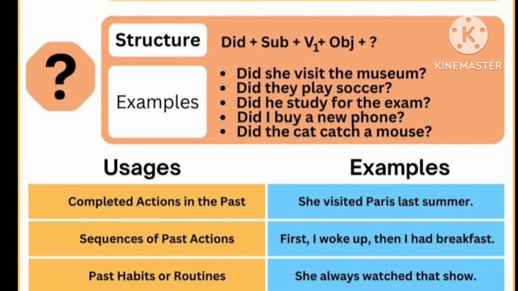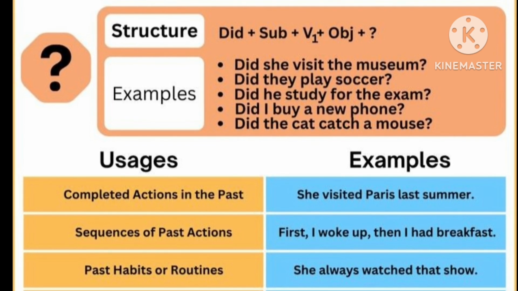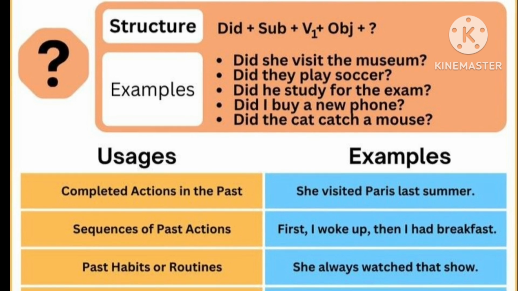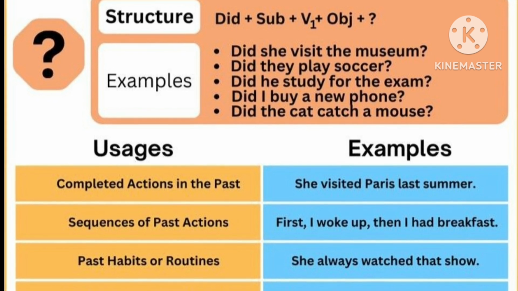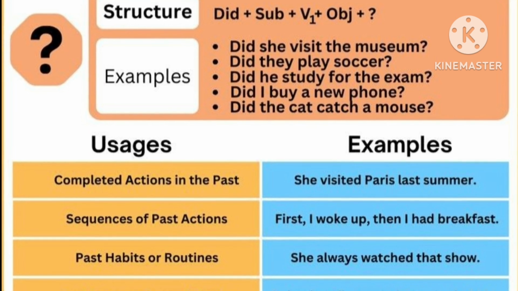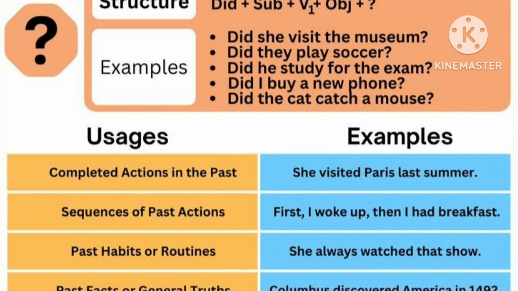If the sentence is interrogative, then the structure will be did plus subject plus V1 verb plus object and the question mark. Example: did she visit the museum? Did they play soccer? Did he study for the exam?